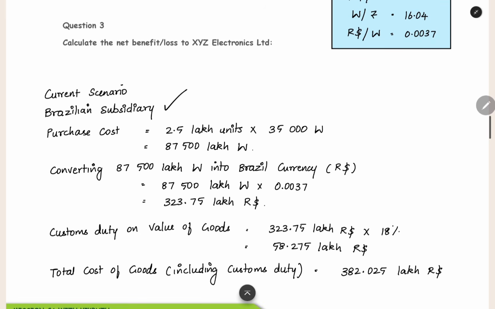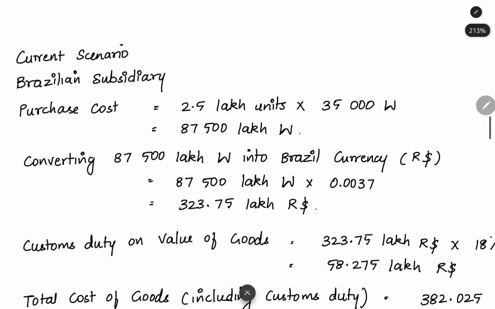Currently, the Brazil subsidiary is purchasing 250,000 units every year from the South Korean subsidiary at this price. So, how much South Korean won do they have to pay? This many units at this price per unit, so totally 87,500 lakh won. 87,500 lakh South Korean won they have to pay.